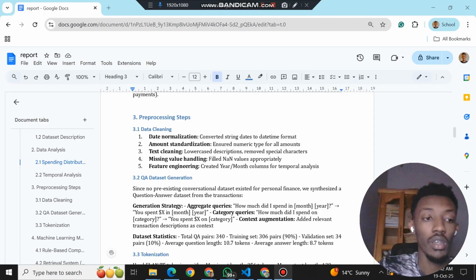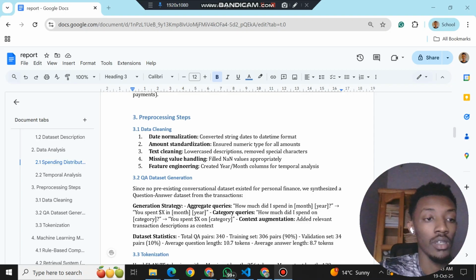About the model training, as I said earlier, I used Flan-T5 Small, which has about 60 million parameters. It's not the biggest model out there, but it's perfect for this kind of task. I trained it for 3 epochs, and each time it got better at understanding how to answer financial questions. I used the Adam optimizer with a learning rate of 0.00005.